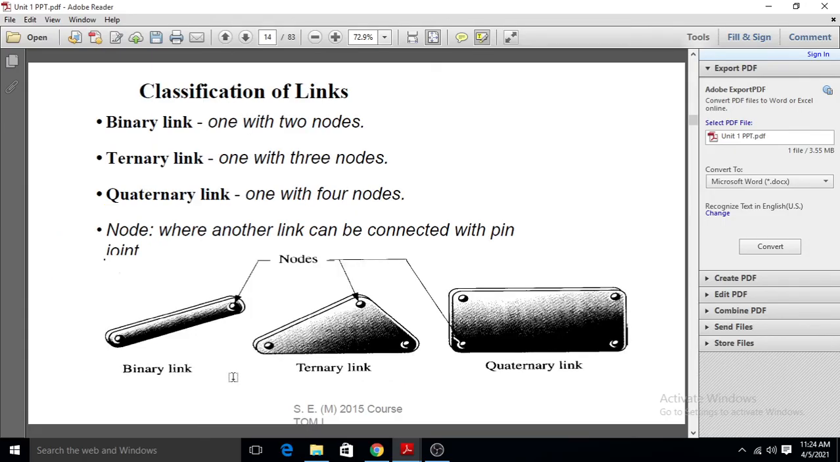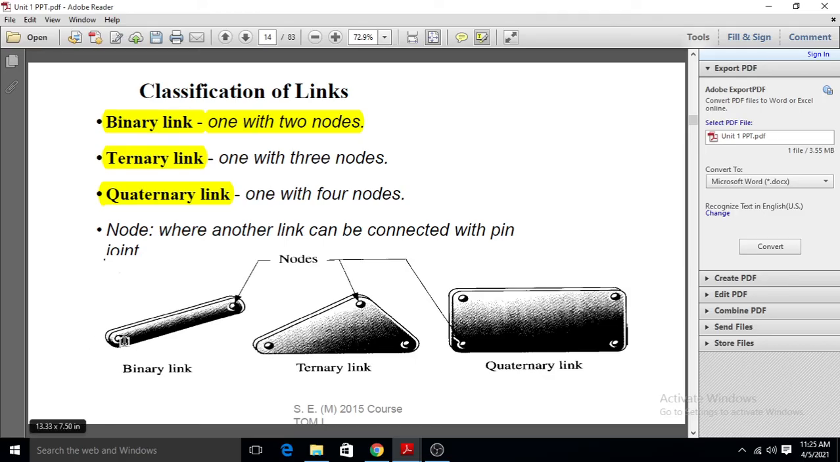Okay, now classification of the link. Here they have given the classification of the links. The links are classified as binary link, ternary link and quaternary link. So what is a binary link? One with two nodes. Means if we consider this a link, then this link connects to only two parts. This one end is connected to one part and the other end is connected to the other part. This end is called a node.